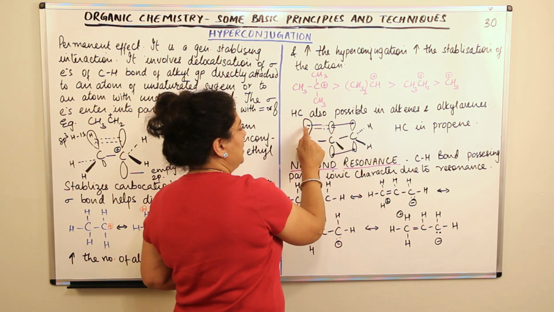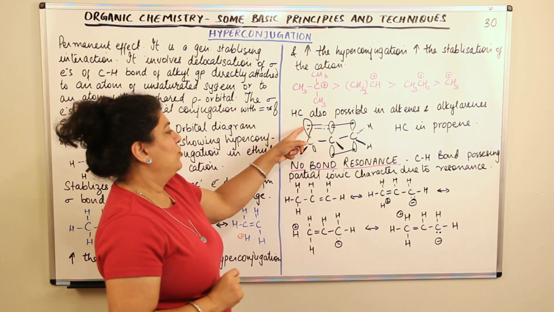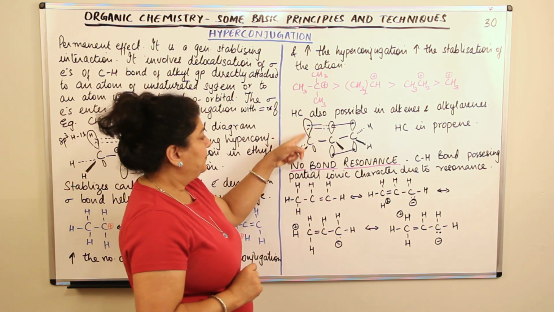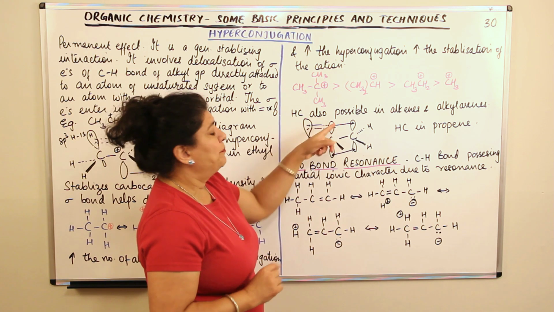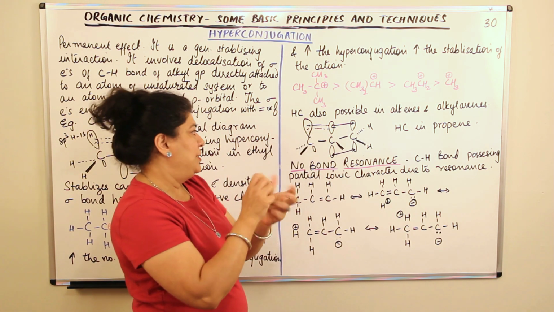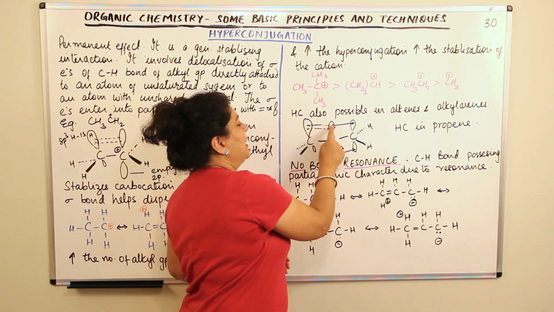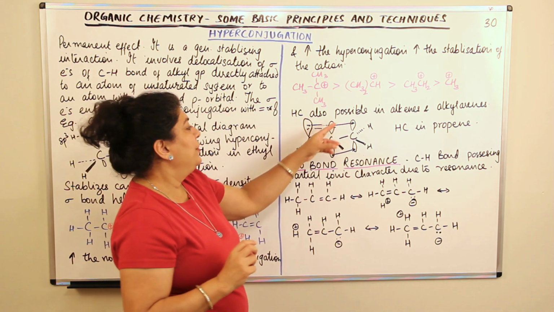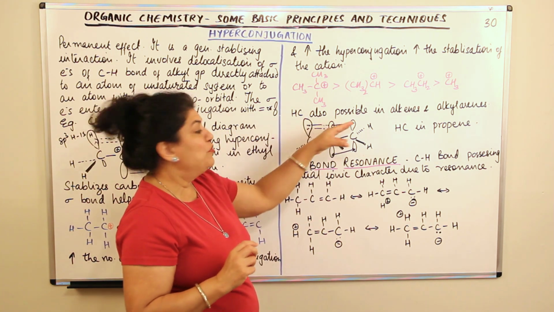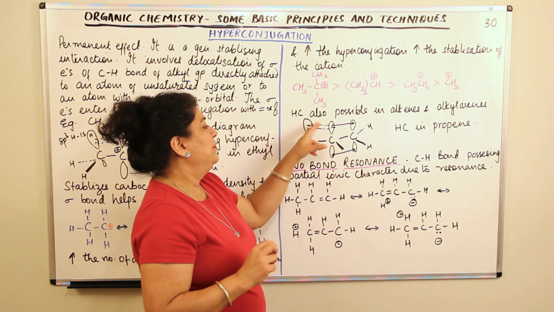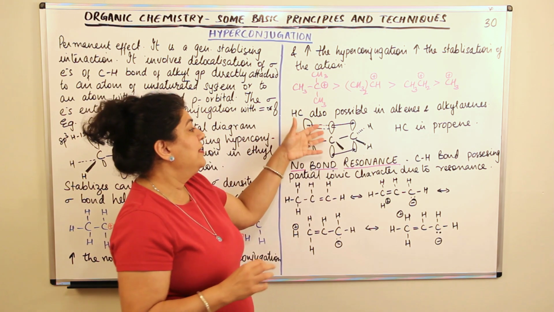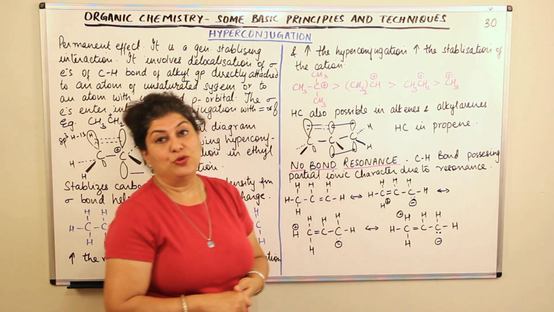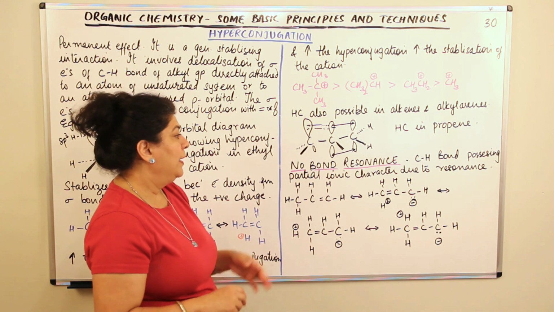Now this pi bond and the sigma electrons of this bond are partially hyperconjugated, due to which these electrons can move here, and since they move here, delocalization has occurred, and therefore this would also show hyperconjugation.